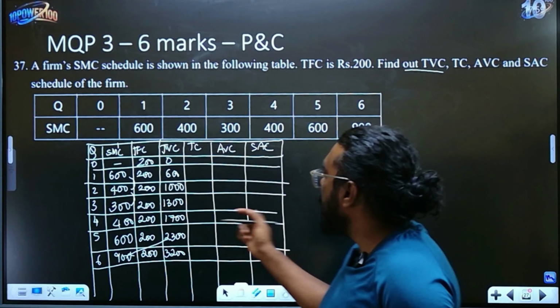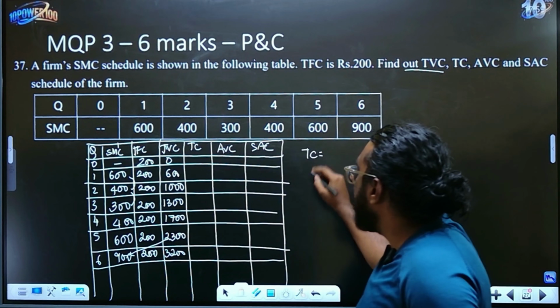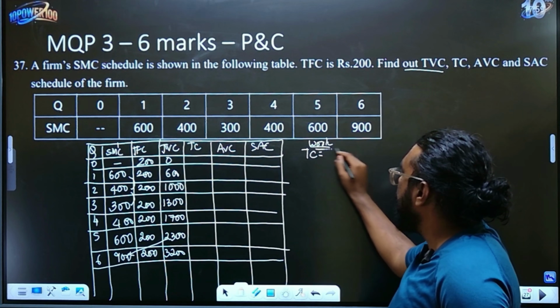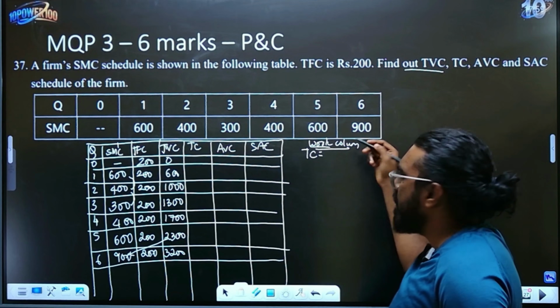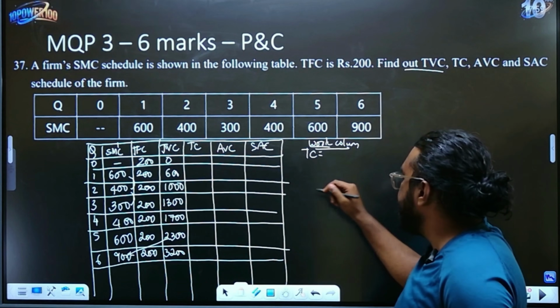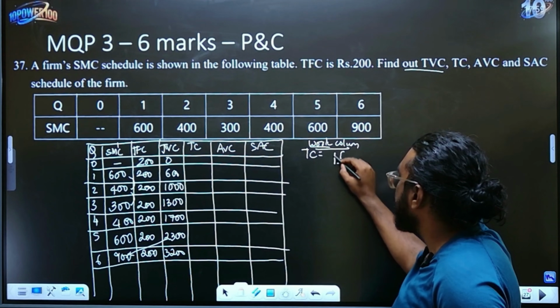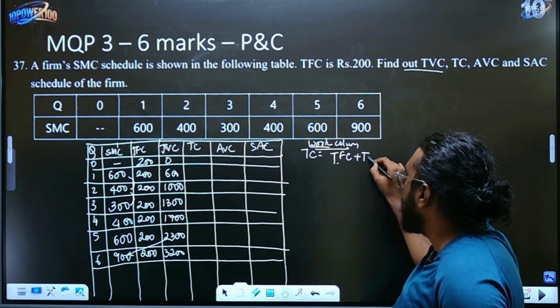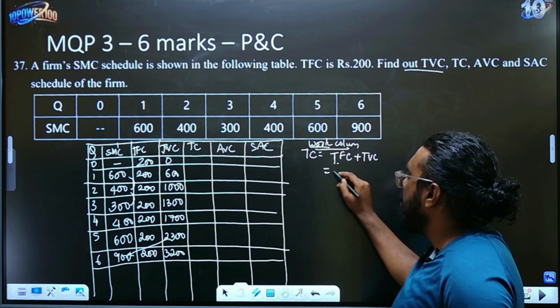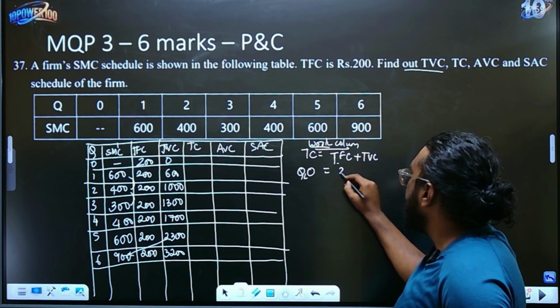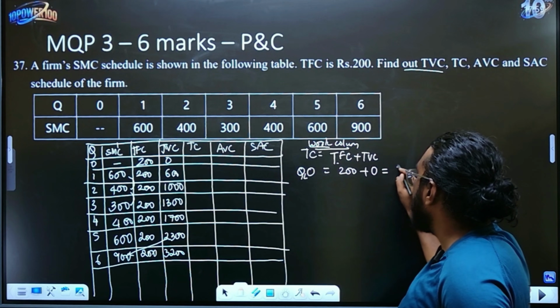Now total cost, this is where I will write in the working below, I'm going to write this working column, or you can just show all your calculations, okay? Total cost is nothing but your total fixed cost plus total variable costs. So when the quantity is 0, total fixed cost is 200, variable cost is 0, so it is 200.